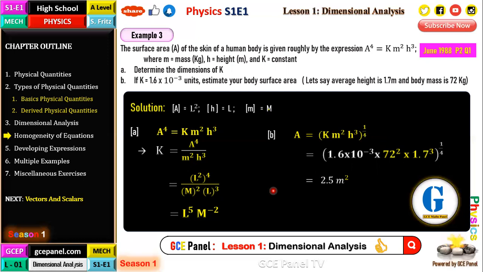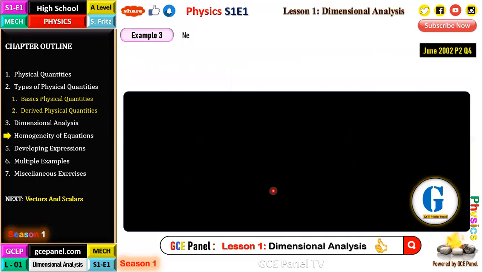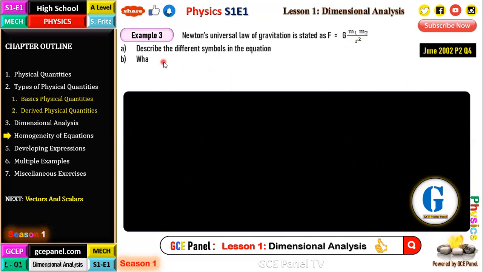Example 4, these are the numerical examples we are talking about in this particular tutorial. Newton's universal law of gravitation is stated as F equals G m1 m2 over r squared. Describe the different symbols in the equation. What are the units of the physical quantity G?